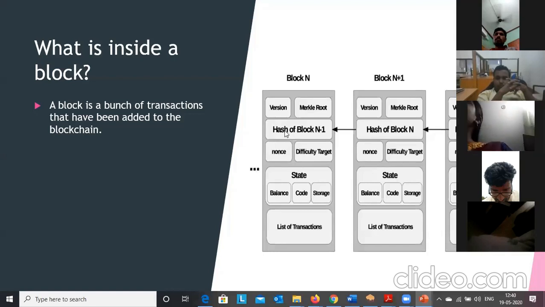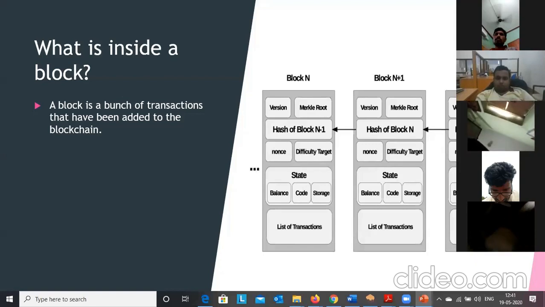So this is the previous hash. If you don't have any previous hash, then the previous hash will be 0. If it is a Genesis block, then the previous hash will be 0. Then we have a nonce. Nonce will help in the mining, and every block will have a difficulty target, called a cryptographic puzzle. If any miner or any new node wants to add a new block into the blockchain, they need to solve this difficulty target.